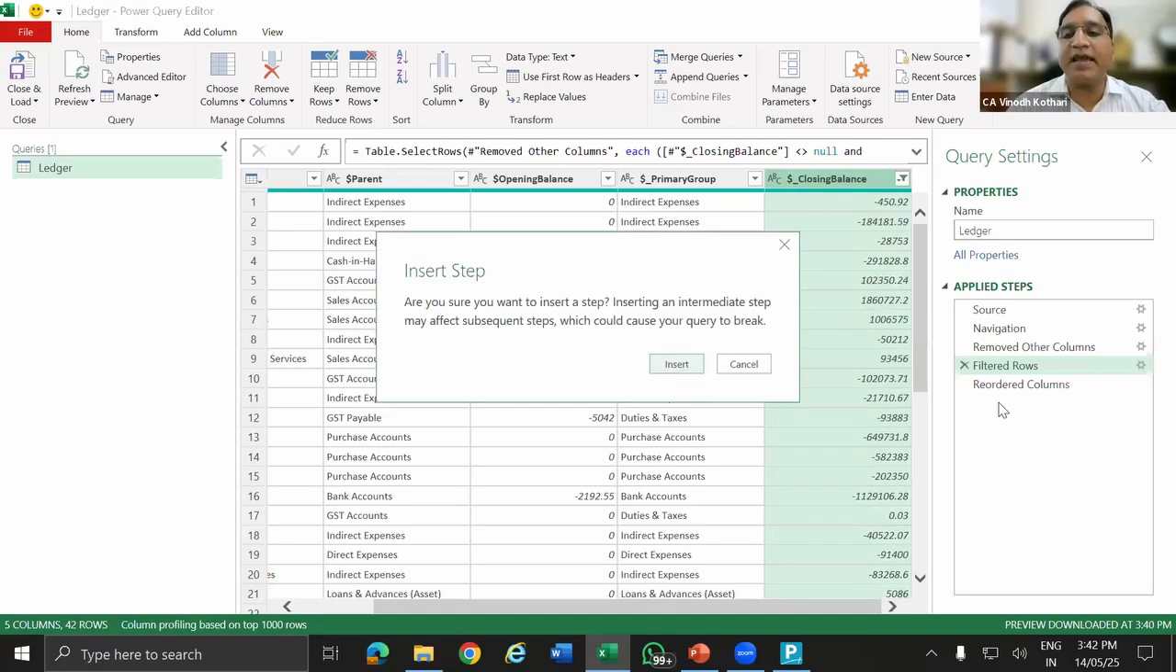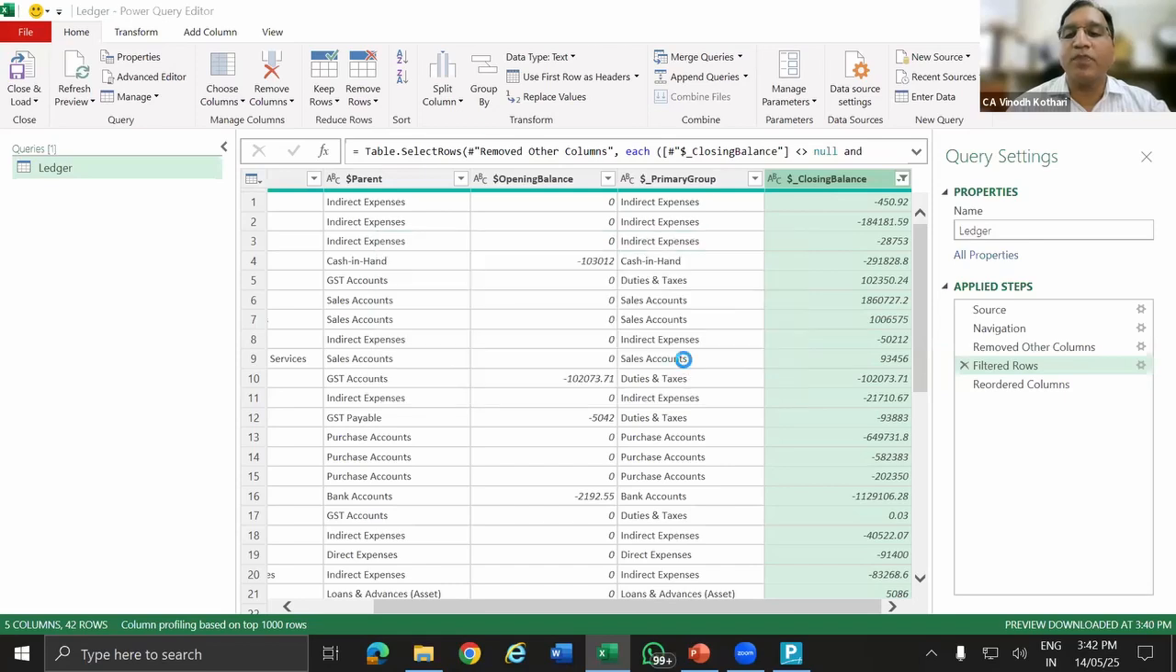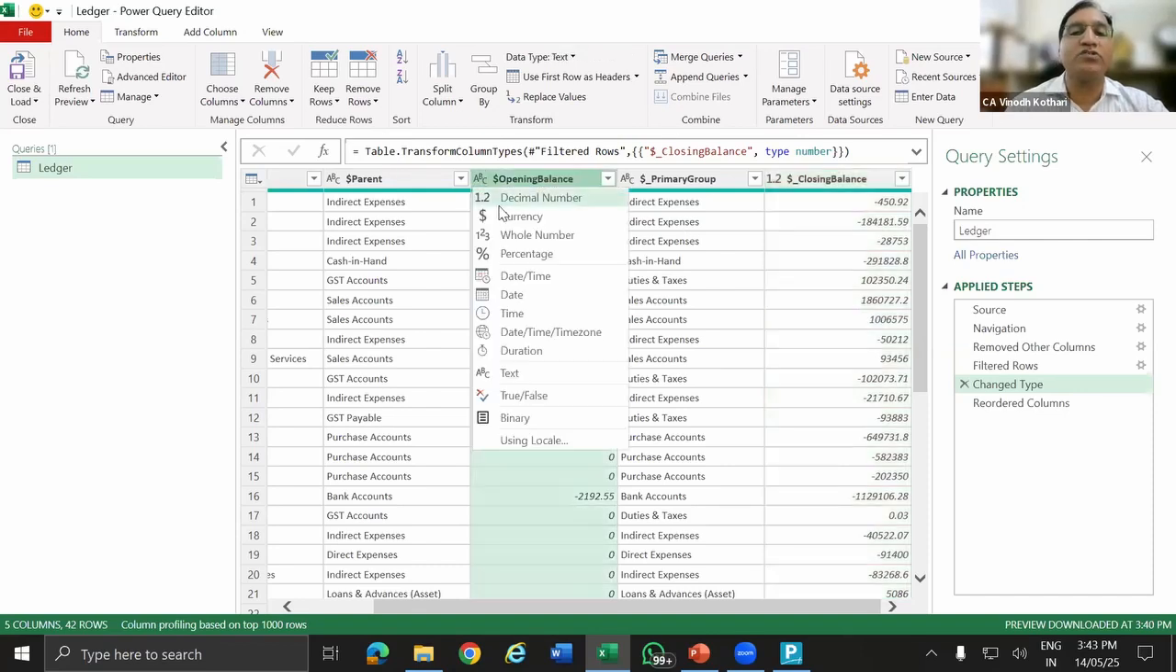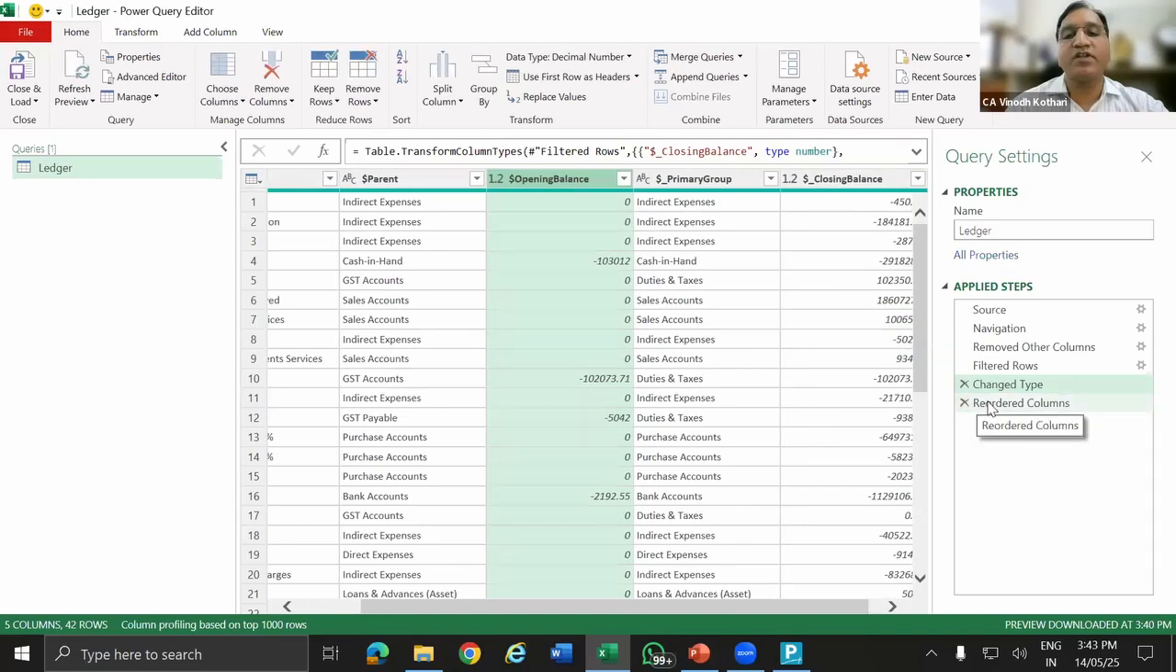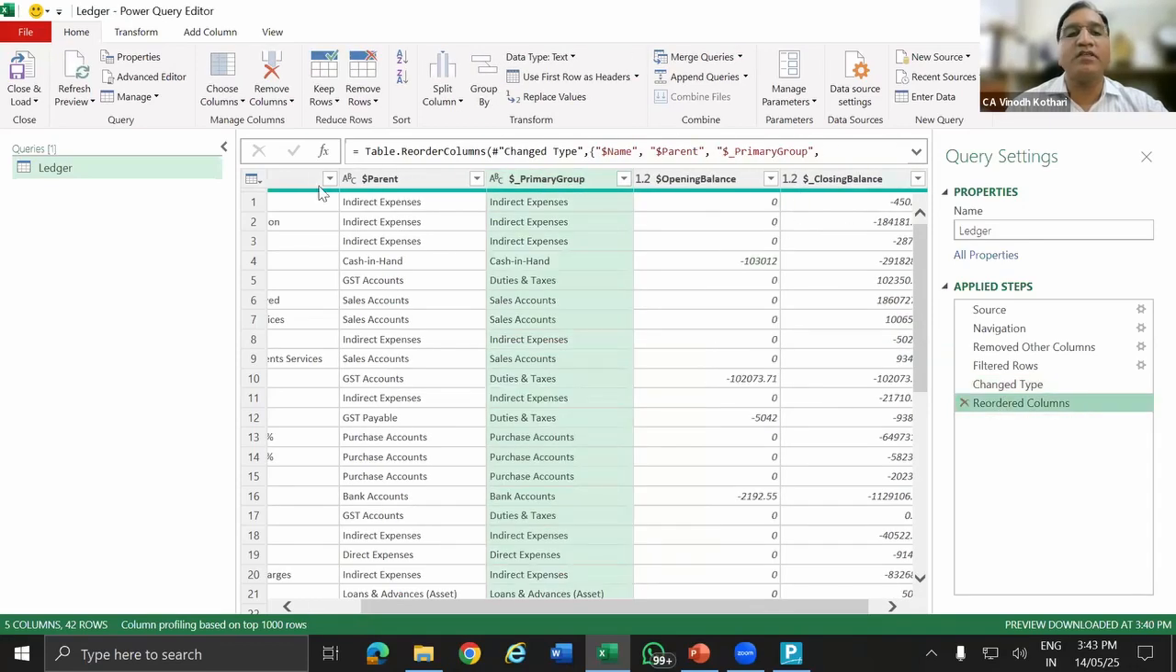Insert, that means in between, I'm going to insert a step. Before reorder, I'm going to insert a step. So the advantage of this is whatever cleaning job you do, for each and every cleaning job, a step is created. You want to insert a step, delete a step, remove a step, everything. You can see what was before this step, what was before that step. This helps a lot and saves a lot of time. Same way, closing balance, I'm going to change to decimal, insert, and after reorder, my report is in this format. Close and load, and all the errors are gone.